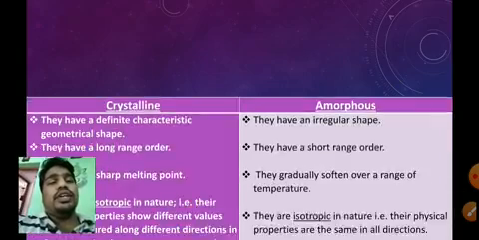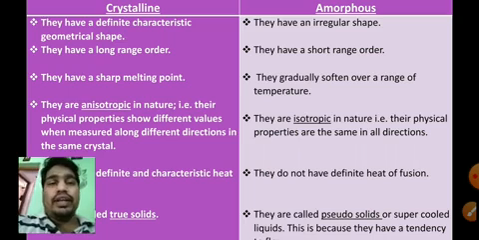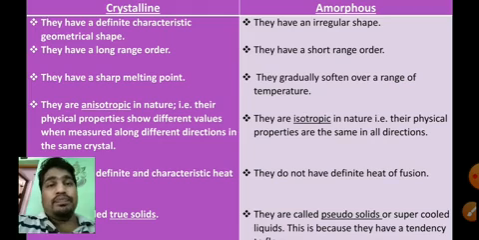Next, a very important thing is the difference between crystalline and amorphous solids. These are the two types of solids and they have some important differences. The first is that crystalline solids have a definite characteristic geometrical shape, and amorphous solids have an irregular shape. So the shape is not regular.